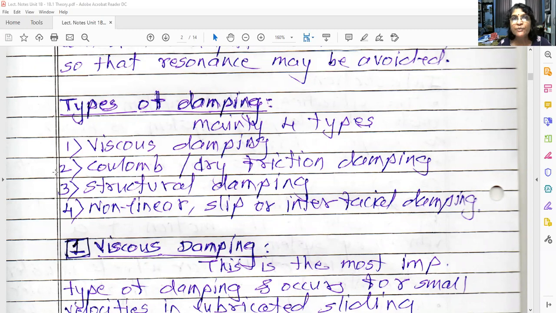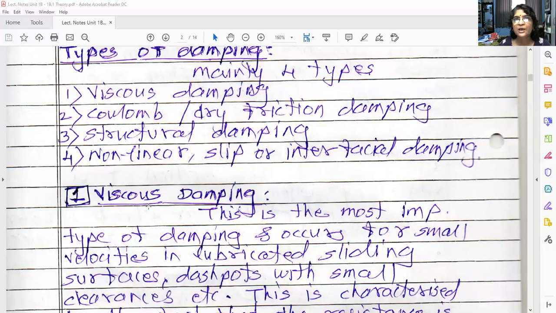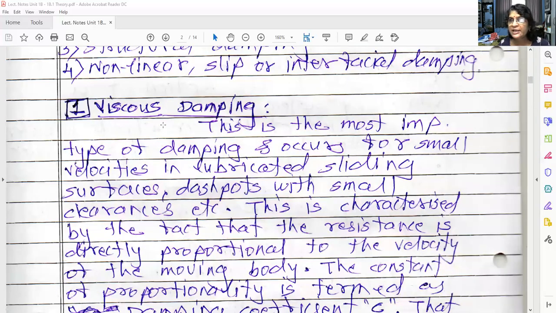The major focus of damping is on viscous damping. Say 90% of the damping we are going to study in this unit is viscous damping, and say 10% is dry friction damping. In this lecture, we are just going to introduce viscous damping, but in all further lectures, we are going to study it in detail.